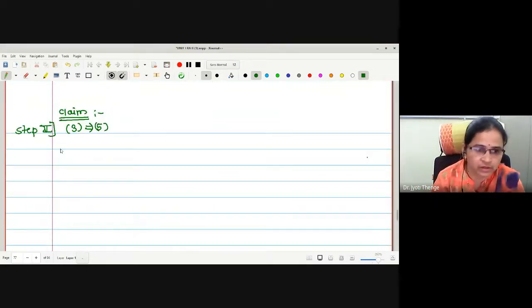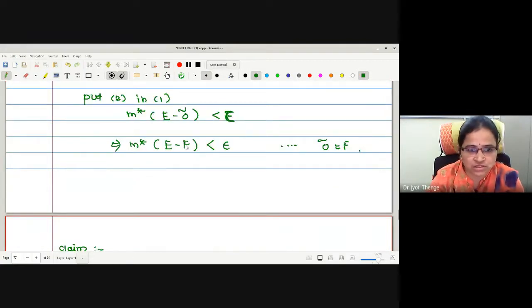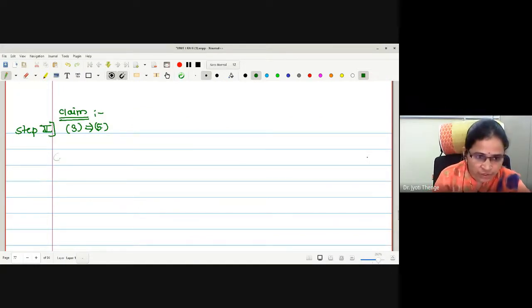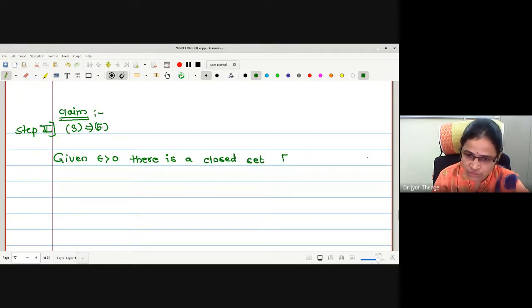Shall I proceed then? What to prove? 3 implies 5. 3 we know, just now we have proved. Or shall I write it again? Given epsilon greater than 0, there is a closed set F contained in E such that outer measure of E minus F is less than epsilon. This is what 3 means.